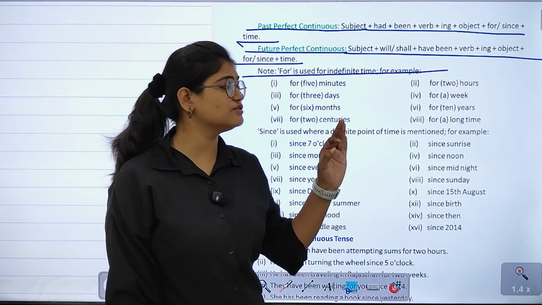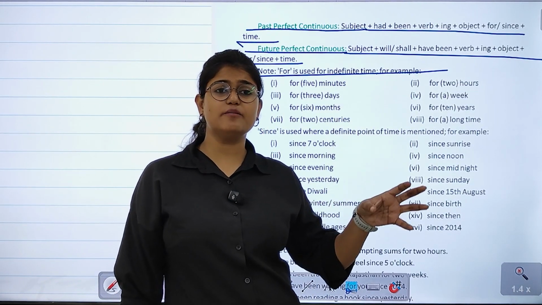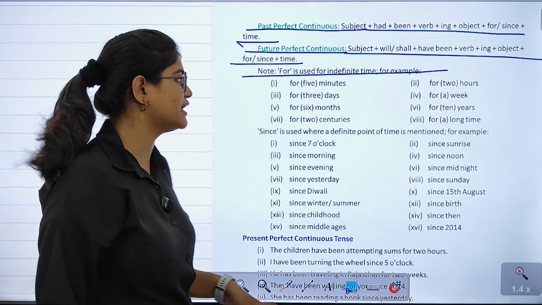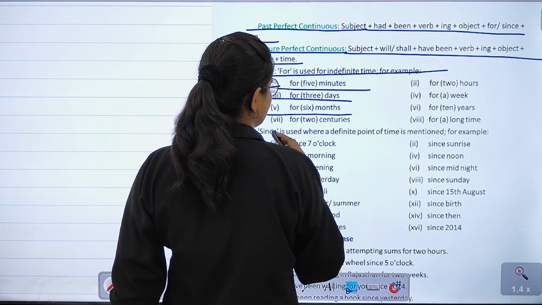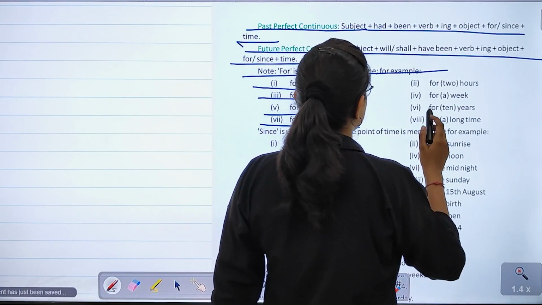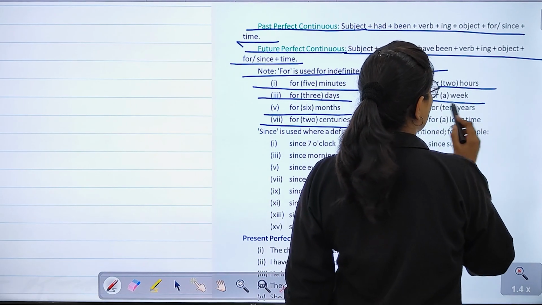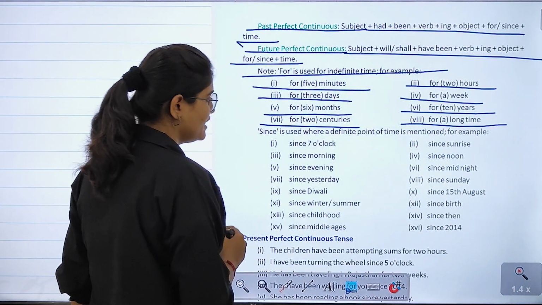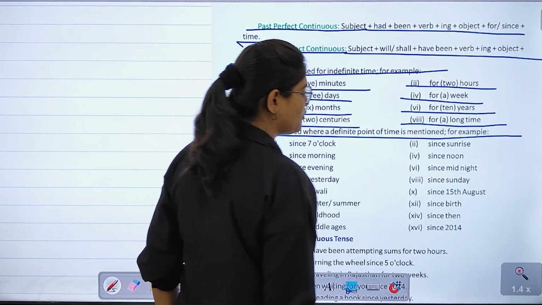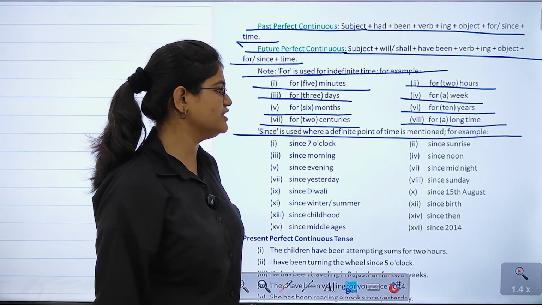That is, we use for when we use time indefinitely. For example, for 5 minutes, for 3 days, for 6 months, for 2 centuries, for 2 hours, for a week, for 10 years, for a long time. Right? Since is used where a definite point of time is mentioned.